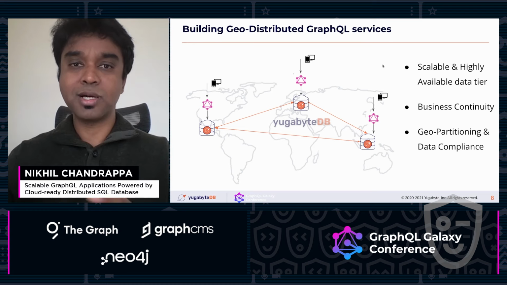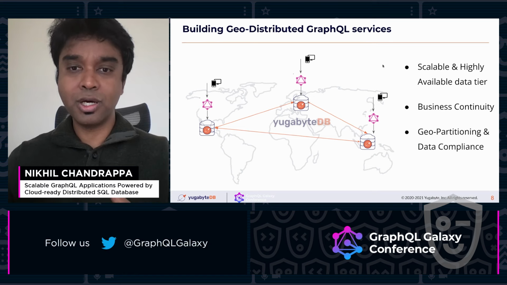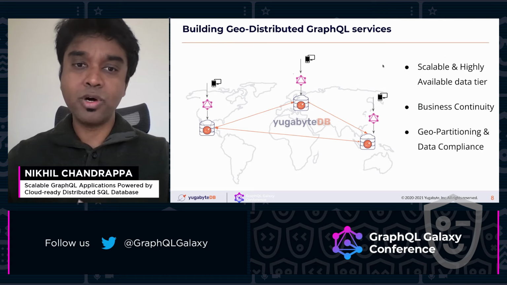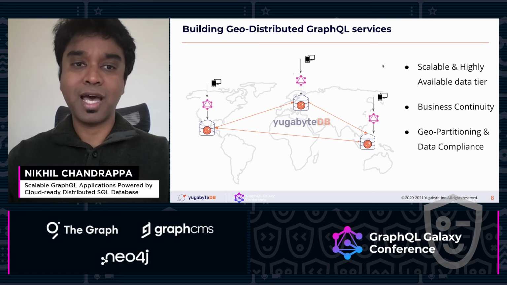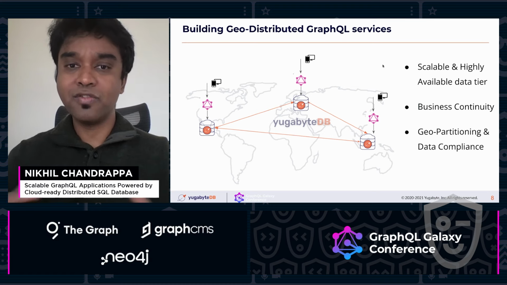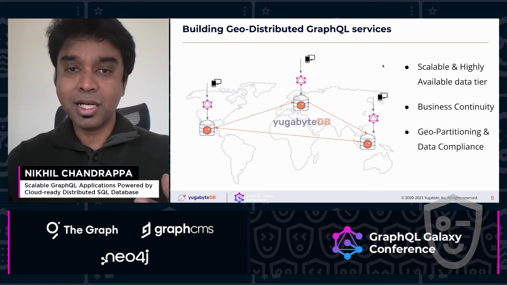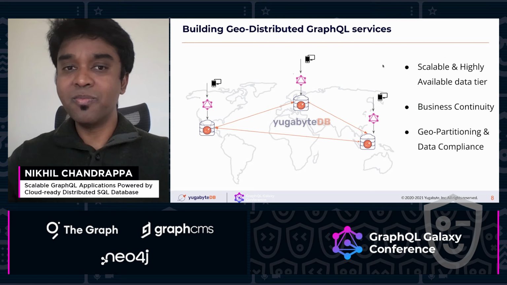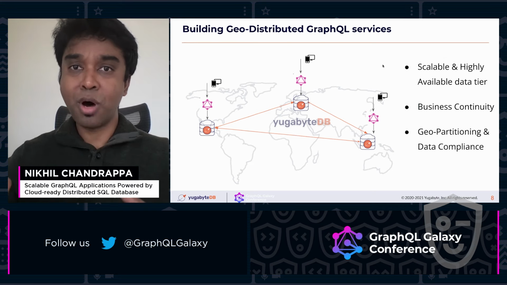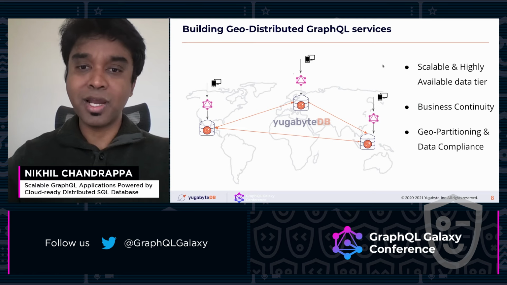In Yugabyte, there is a concept of row level data placement, where based on a certain column, like a geographical location, EU or US, you can have certain rows only reside in the servers of that particular region, so that you do not have to manually take care of the compliance. The database will do it for you. That's how we have developed this database from the ground up for cloud native architecture, keeping modern database technologies and data tier requirements in mind.